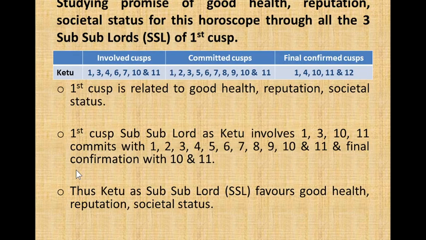Studying promise of good health, reputation, societal status for this horoscope through all the three subsubplots, because the first cusp is connected to good health, reputation, societal status. First cusp subsubplot as Ketu involves 1, 3, 10, 11, commits with 1, 2, 3, 4, 5, 6, 7, 8, 9, 10, and 11, and final confirmation with 10 and 11. Thus, Ketu as subsubplot favors good health, reputation, societal status.